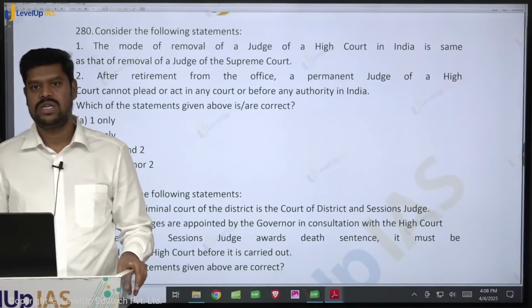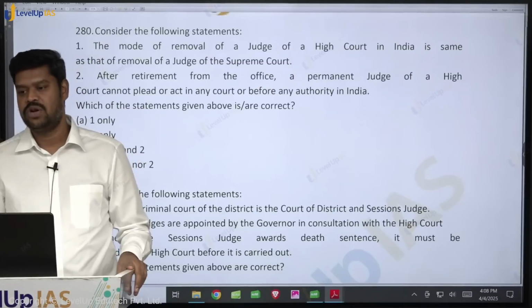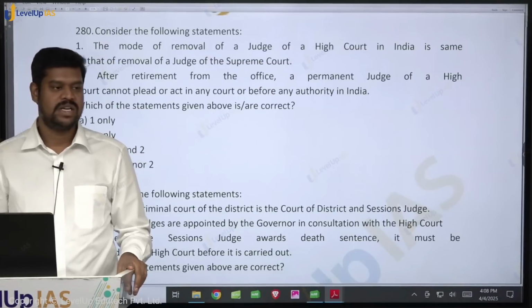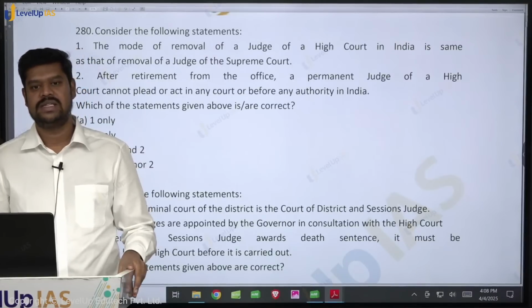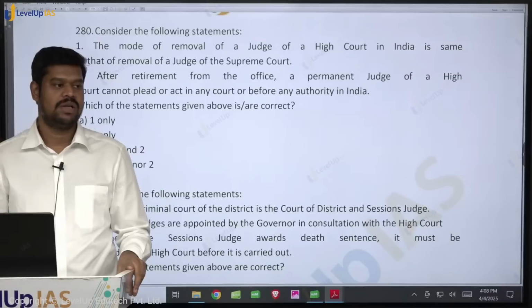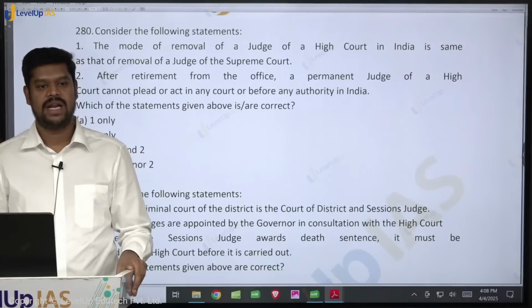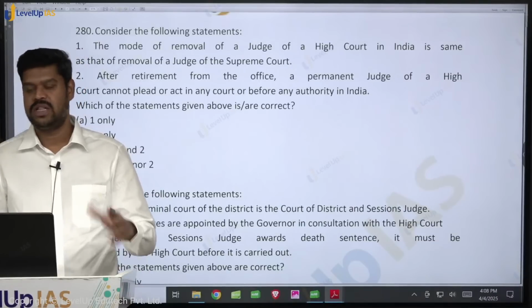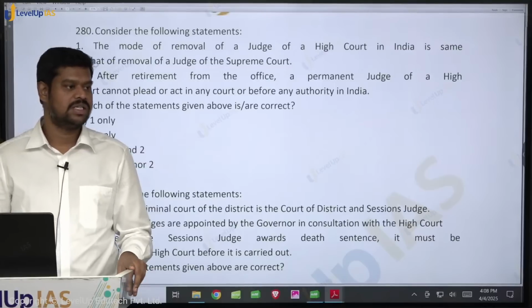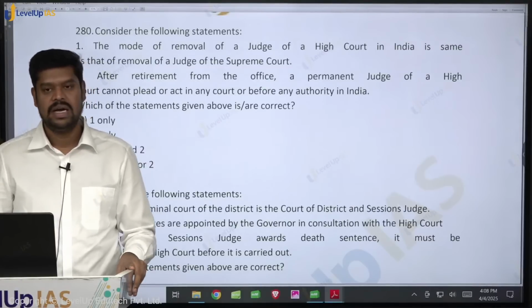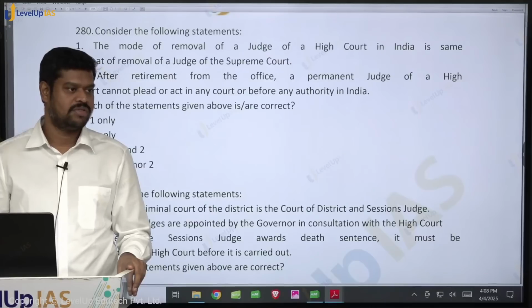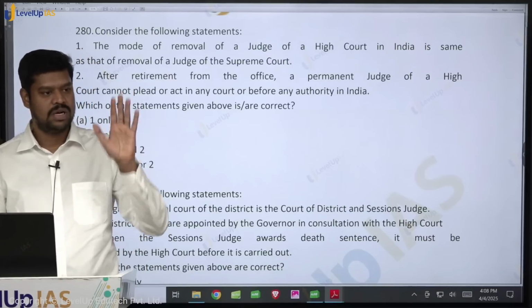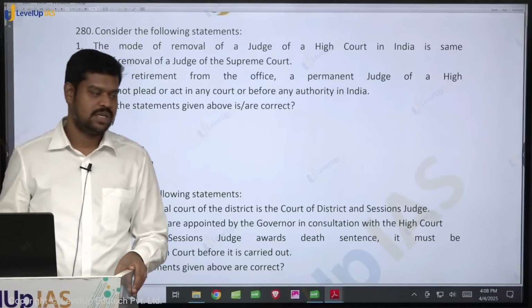So who is the removal authority for the judges of the Supreme Court and High Court? President or the Parliament? There should be no doubt in this regard. It is the President who is the removal authority, not the Parliament. Just because the Parliament has passed a motion by special majority, the judges cannot be removed unless and until it is approved by the President of India. But the President cannot do so unless and until it is passed by both houses of the Parliament. But ultimately, who is the removal authority? It is the President who can remove them.